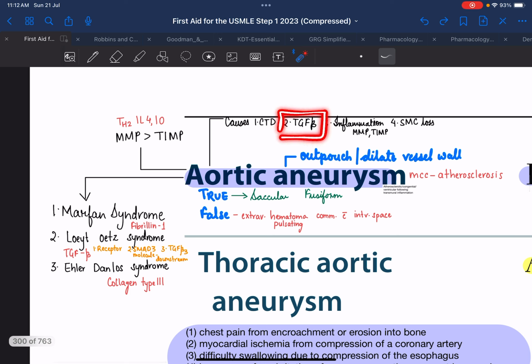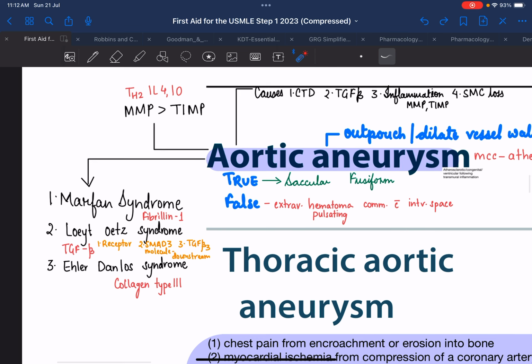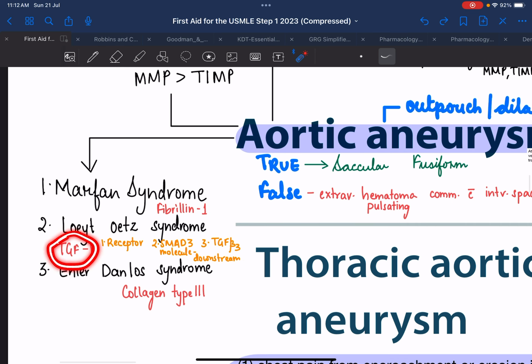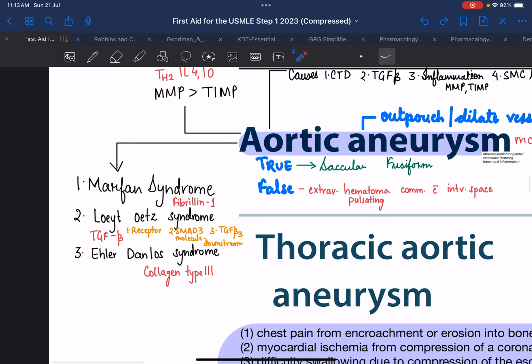Now, coming to TGF beta, a very important question regarding this is Loeys-Dietz syndrome. This involves defect in TGF beta signaling, which can lead to weakening in the vessel wall, because this is involved in the extracellular deposits and all. Okay, so TGF beta signaling defect in Loeys-Dietz syndrome could be because of three reasons. The receptor itself is defective. There could be a defect in the downstream signaling molecule known as SMAD3, or there could be a defect in TGF beta 3 itself, which can lead to the weakening of the vessel wall.